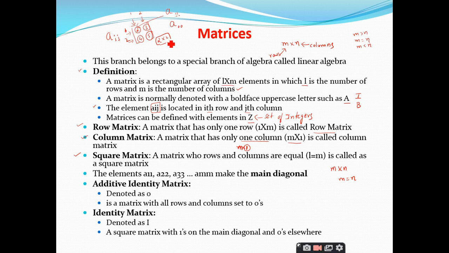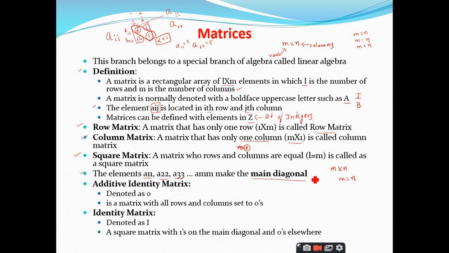So this particular example is a square matrix, where the number of rows and columns are equal. And this is important: the elements a11, a22, a33, right? For example, if you consider these two elements 2 and 5 in this 2 by 2 matrix, then a11 is equal to 2 and a22 is equal to 5. So the elements represented as a of ii or a of jj will make the main